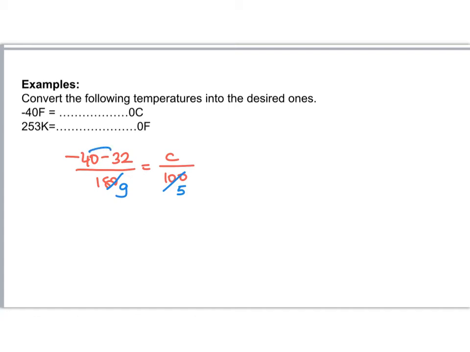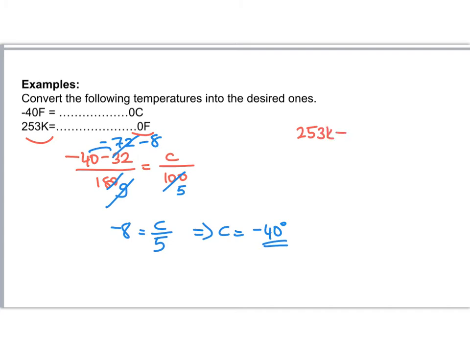This equals minus 72. 72 over 9 is equal to 8, with a minus also, minus 8. So minus 8 is equal to Celsius over 5. So Celsius is equal to minus 40 degrees. You see that at minus 40 degrees, they show the same number. Now convert the Kelvin into Fahrenheit.